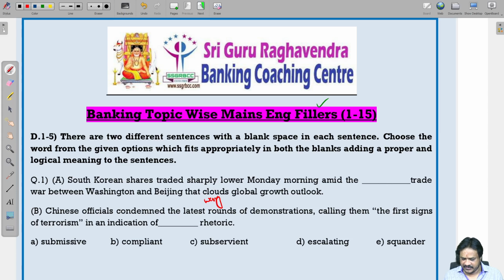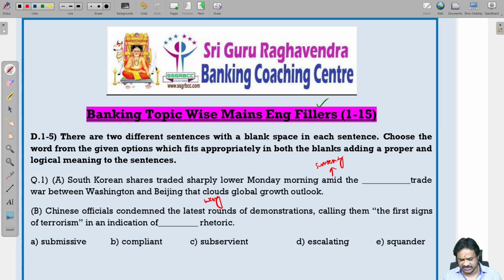Then amid means surrounding. So here South Korean shares traded sharply lower Monday. That means we can see the decrease in the fall of the South Korean trade shares. Why? Because of the dash trade war between Washington and Beijing. Between USA and China, there is an increasing trade war.